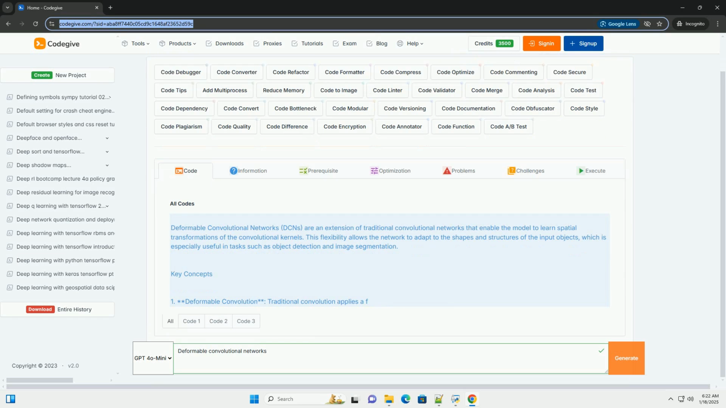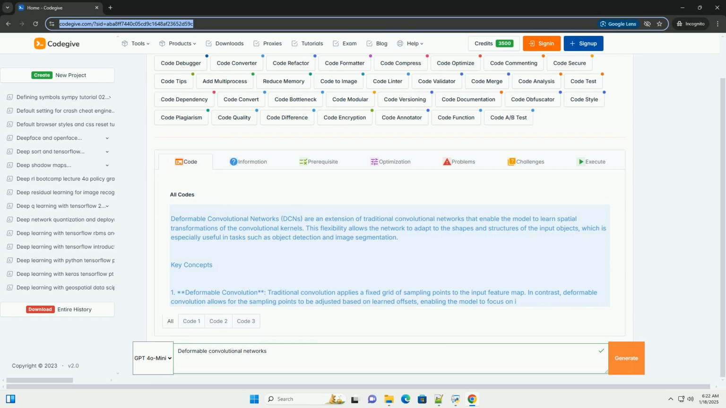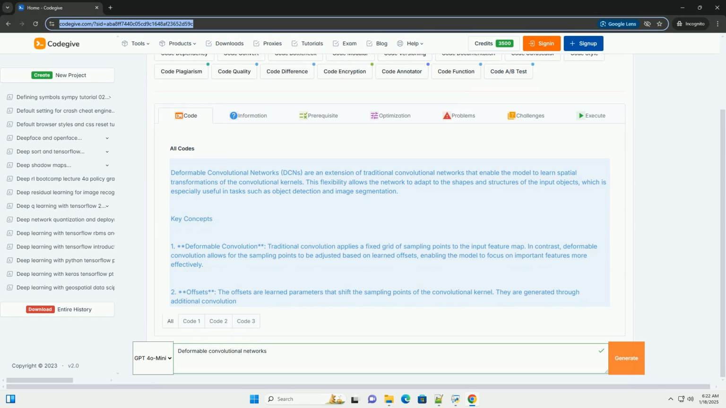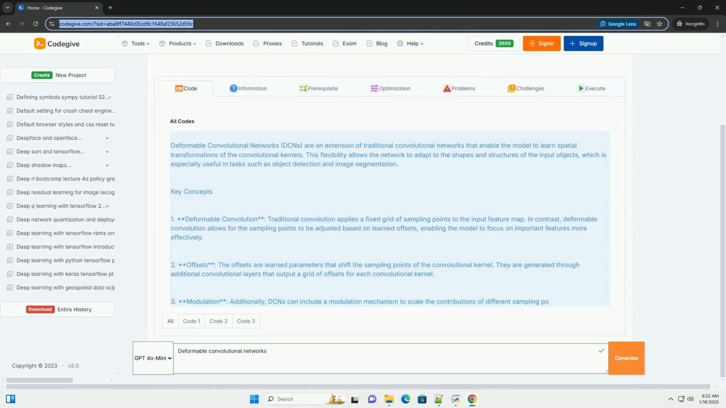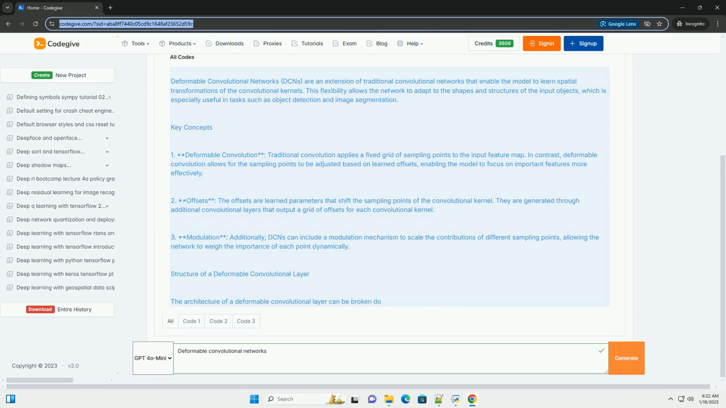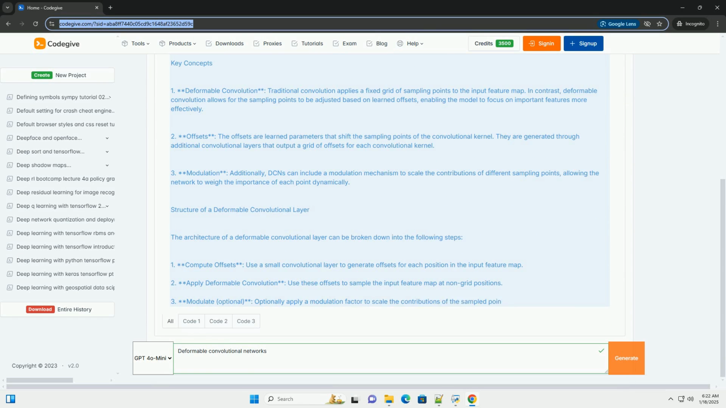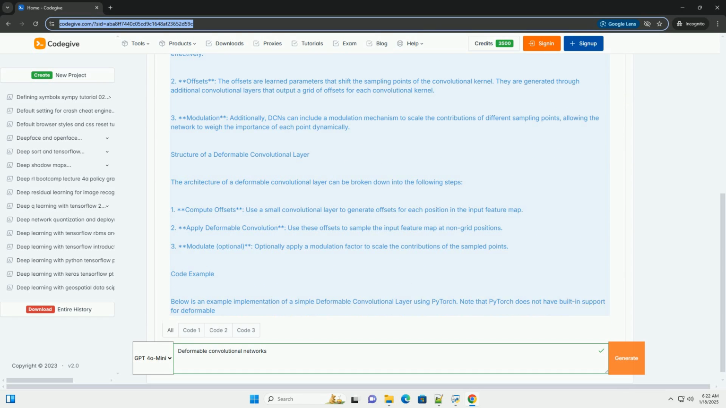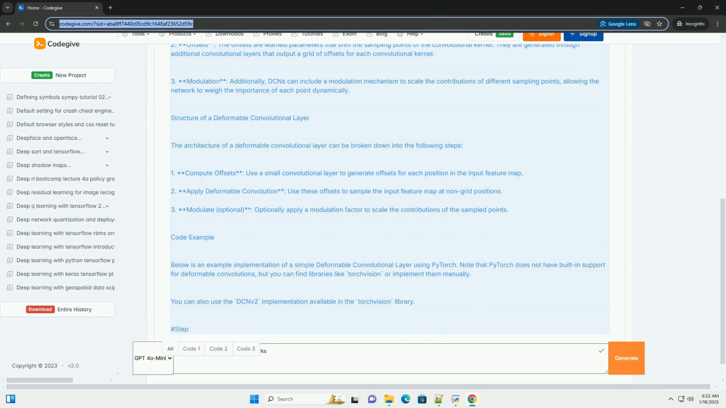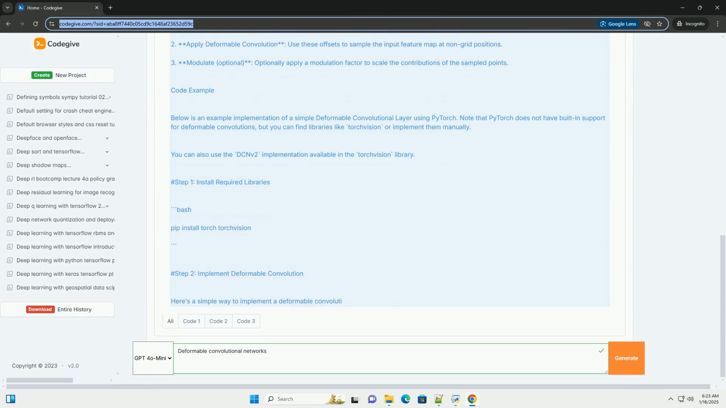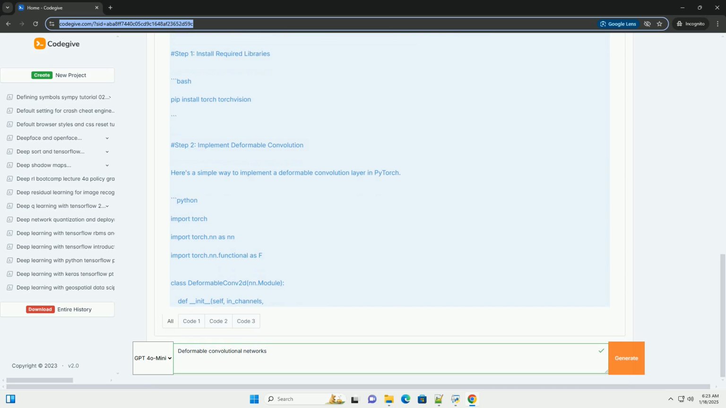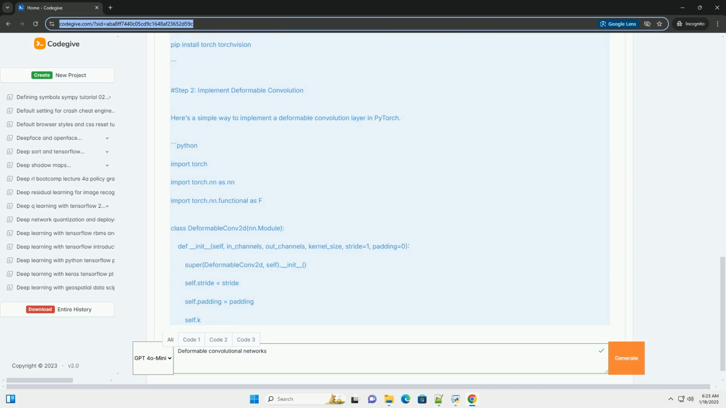Deformable convolutional networks, DCNs, are an extension of traditional convolutional networks that enable the model to learn spatial transformations of the convolutional kernels. This flexibility allows the network to adapt to the shapes and structures of the input objects, which is especially useful in tasks such as object detection and image segmentation.